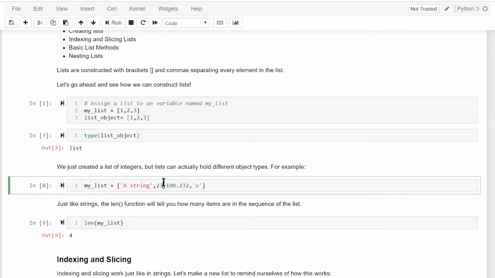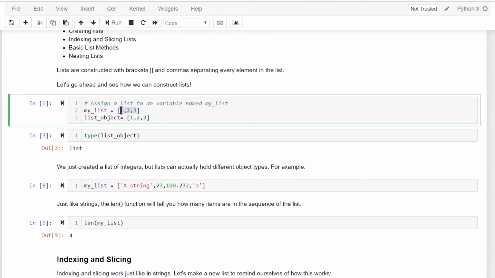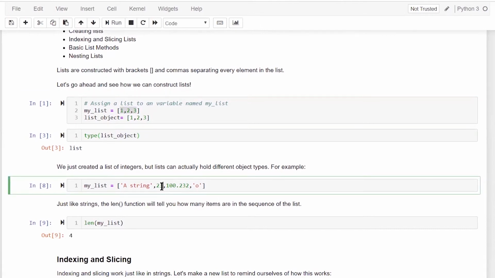One more important thing about lists is that here we were storing only values with a similar data type. Those were all numeric. We can also add strings with float variables, and we can also have numeric variables. For example, the first element of this list is a string, the second element is an integer value, the third element is a float value, and the fourth element is a simple character. Within a list, different elements can have different data types. That is totally supported in Python. That's why lists are very useful objects in Python.